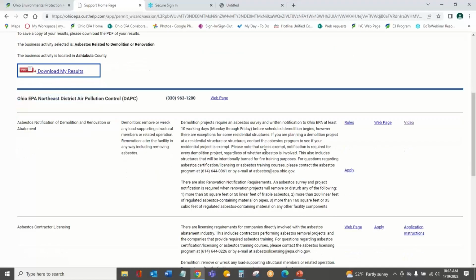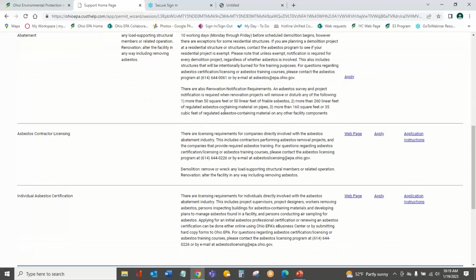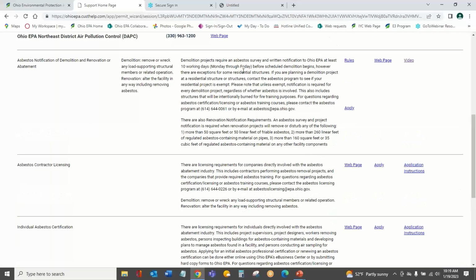It's going to provide me with some general overviews about what is required for asbestos demolition and renovation for my business. It provides some general guidance, who you should contact here, or even some contacts at our agency as well. And then you'll see, because we're in Ashtabula, we're in Northeast District Office.